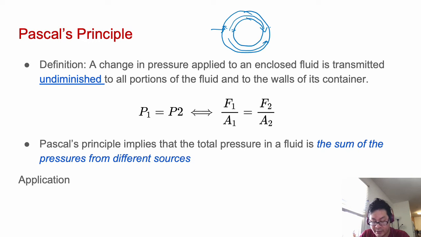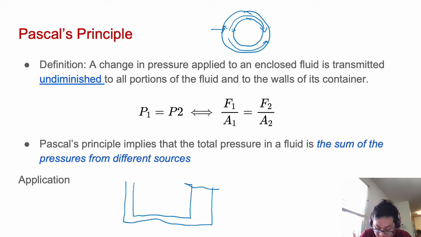And Pascal's principle implies that the total pressure in the fluid is the sum of the pressure from different sources. What applies for this Pascal is we can use some pressure put in here to raise a car, which is much bigger, very very heavy, because of the difference in area and area here. F2, F1, F1 and F2.